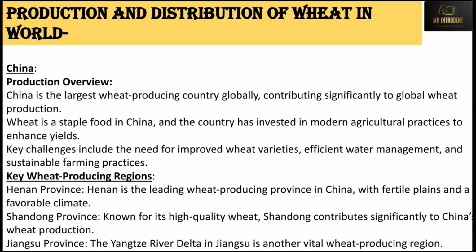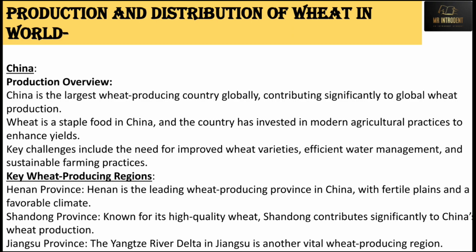Similarly in China, rice and wheat both are staple foods. China has invested so much into agricultural practices so that wheat production evolves and more wheat is produced. It always wanted to be the largest producer of wheat. The same case is with India: we have our green revolution and technological advances aiming at increasing wheat production. Key challenges in China include the need for improved wheat varieties, efficient water management and sustainable farming practices.